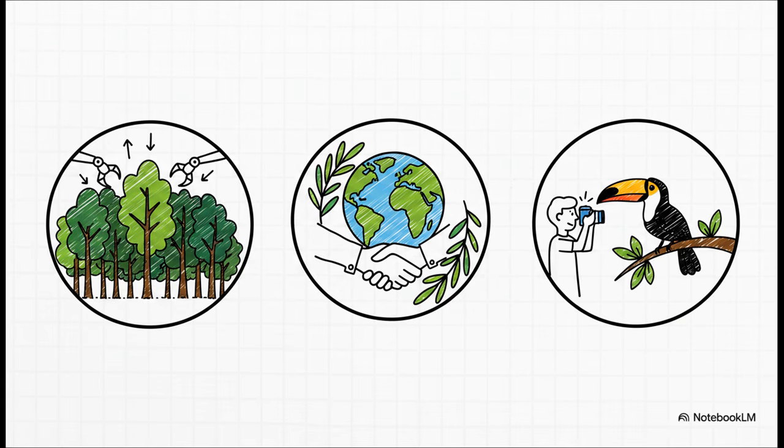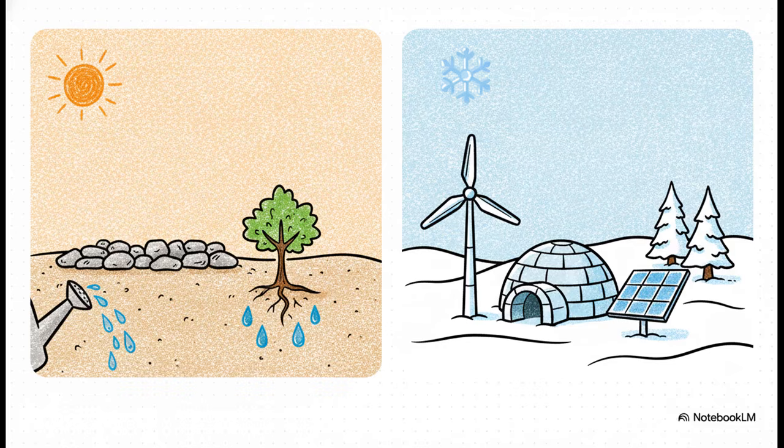The spec literally highlights three major tactics you've got to know: selective logging instead of just clear cutting, forming major international agreements, and promoting ecotourism to bring in money without wrecking the habitat. For the second half of this module, it really depends on what your school covered, either hot deserts or cold environments. But the predicted format is exactly the same for both pathways. How do we manage environmental issues? So if you did deserts, be ready to explain how stone lines, tree planting, and targeted irrigation tackle desertification. And if you studied cold environments, just make sure you know the equivalent sustainable tactics for those specific regions.